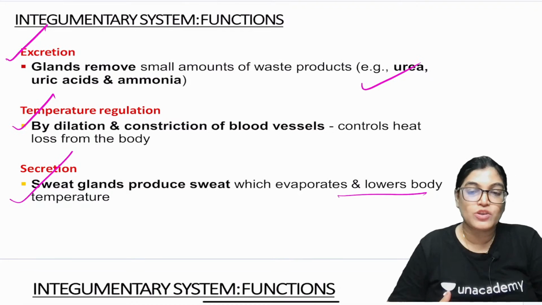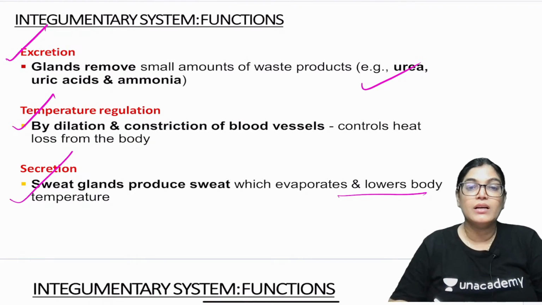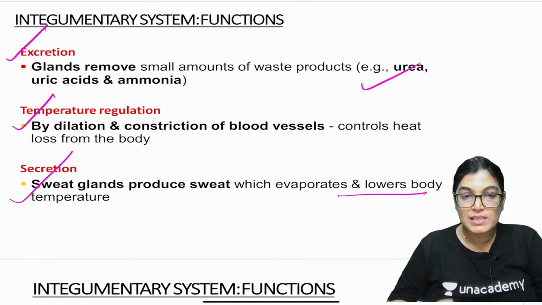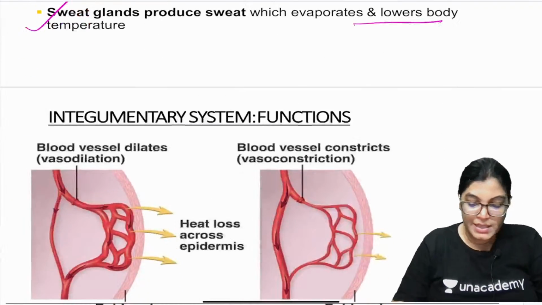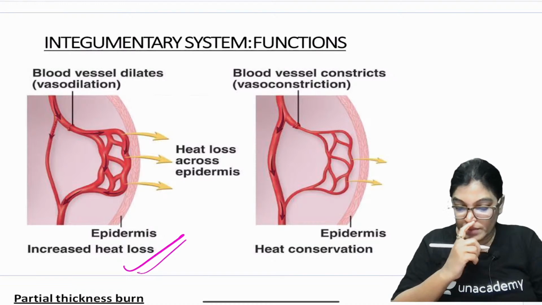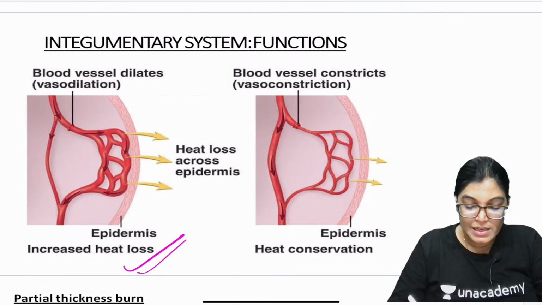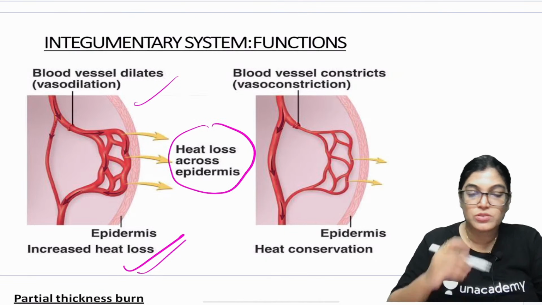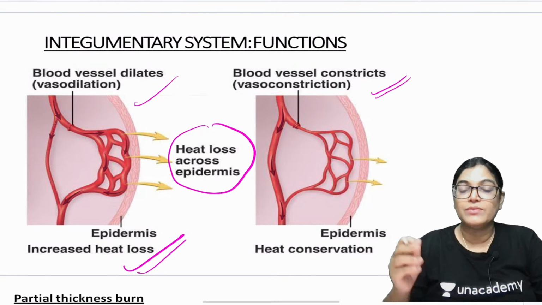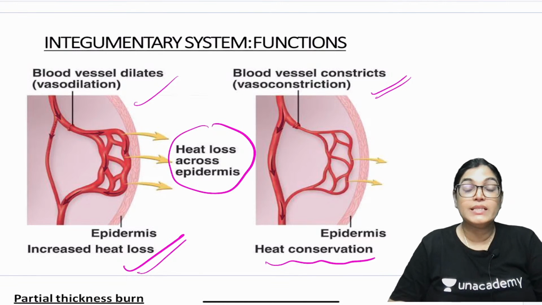lower our body temperature. Skin is also an important organ which has certain important cells residing there, which provide immunity, like Langerhans cells. So these are the integumentary major functions. When the body wants to lose heat, heat is lost across the epidermis by the process of blood vessel dilatation, and when the blood vessels constrict, heat conservation is done.